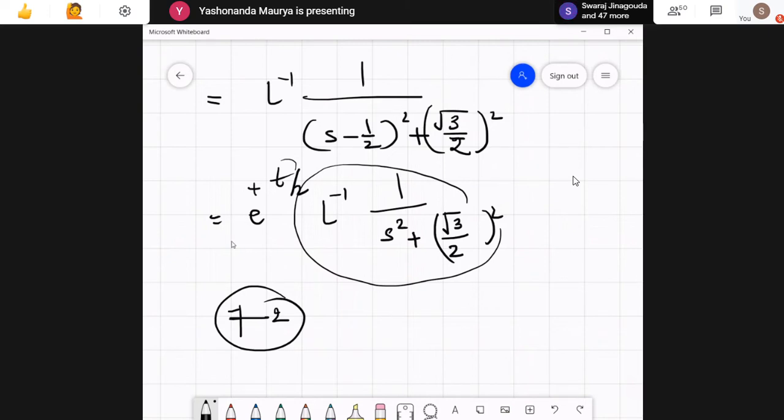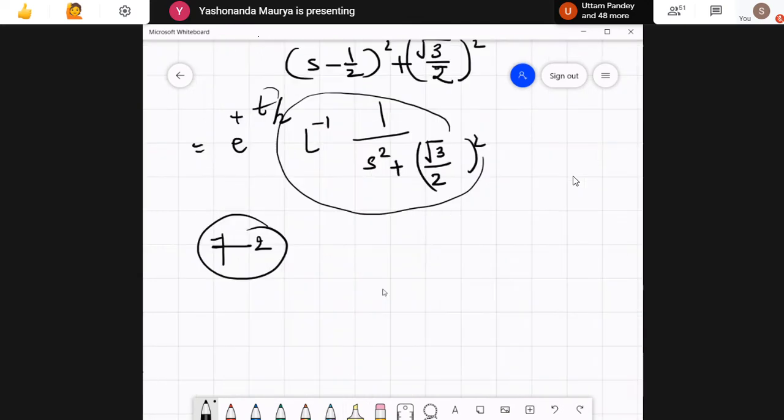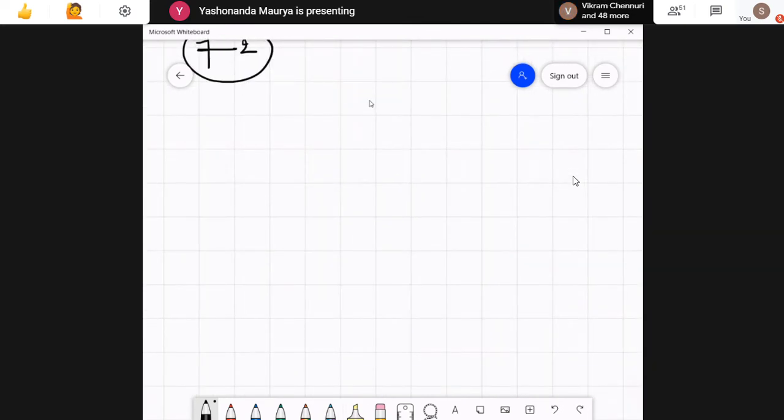Okay, now the next one is, we were supposed to write down the partial fractions for s plus 4 divided by s square minus, and here I have a +1.